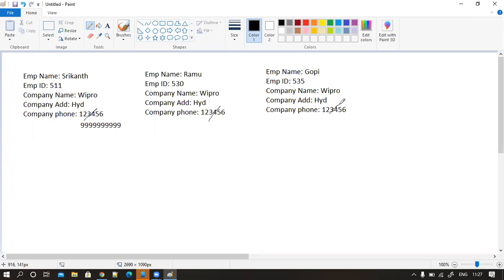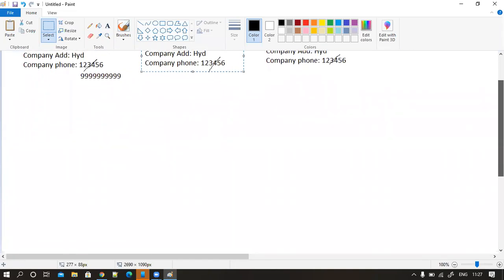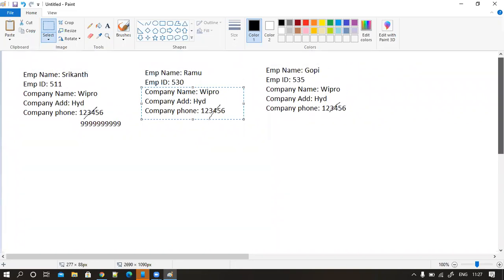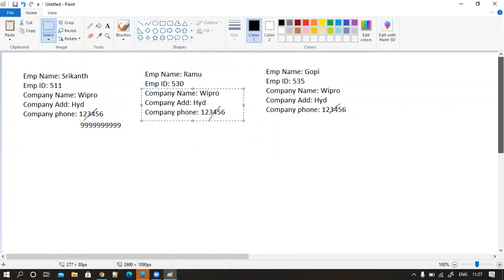Then what is the solution for this? Can we do it like this, boss? Let's copy this company information. Okay. This is the problem. You understood the problem first? Yes. Everyone. Because if you are unable to understand the problem, then you are unable to understand the solution that I'm going to give you.